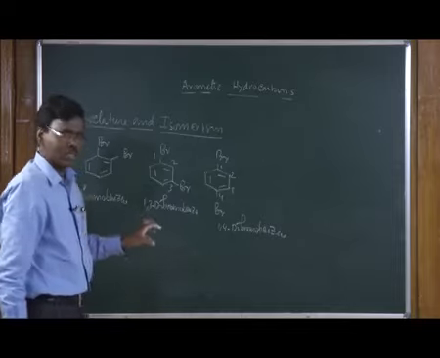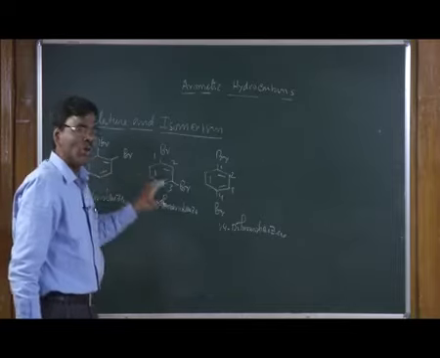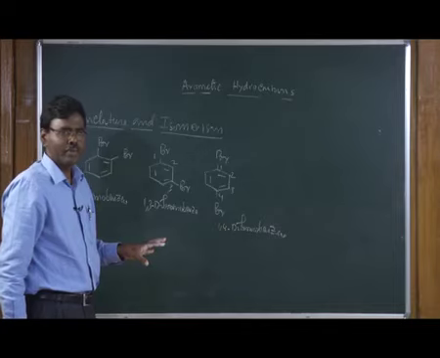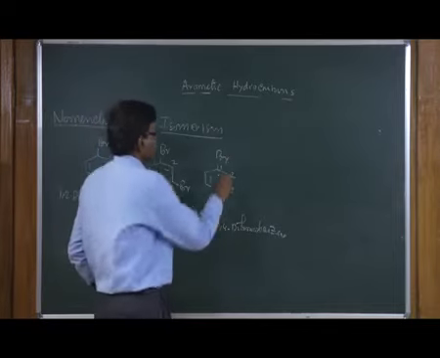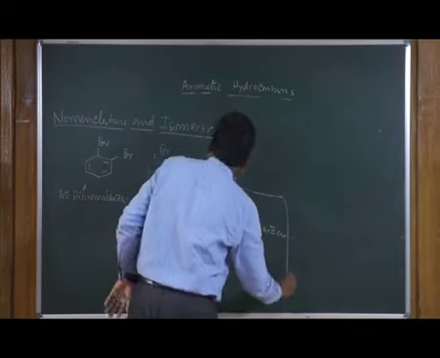These are called isomers, or regioisomers. And similarly, we can see for tribromobenzene.